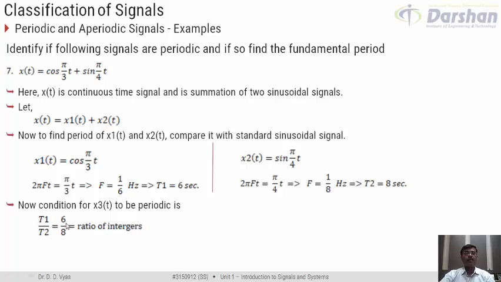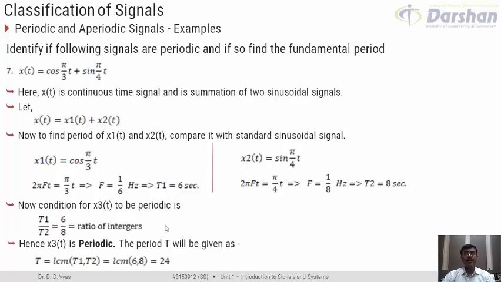Thus, we can say that x(t) is periodic, because the ratio of T1 and T2 is a ratio of two integers. And what would be the period of x(t)? If we try to find the period of x(t), that is capital T, then T would be equal to the LCM of T1 and T2, which is the LCM of 6 and 8, which comes out to be 24, because 24 is the smallest common multiple of 6 and 8. Right? So the period of x(t) would be equal to 24.